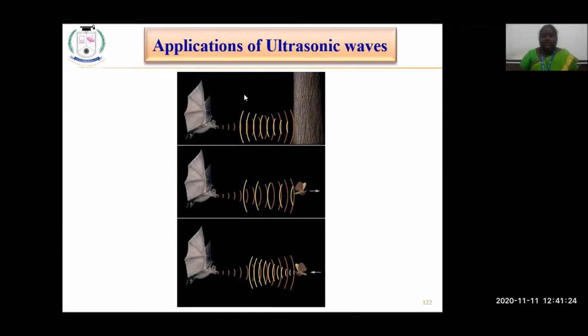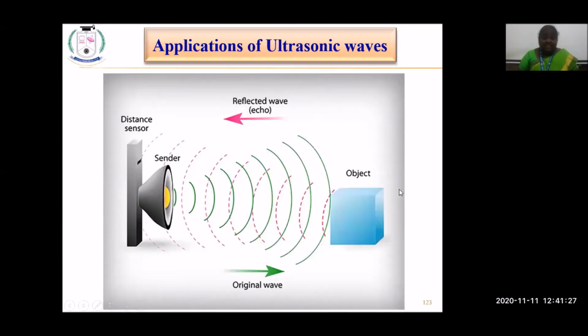The same concept is used here for our applications as well. This is how it is used. This is the ultrasonic sound wave generator. There is a sensor here which produces the ultrasonic sound waves. This is the sender, the transmitter. It sends the original waves, represented in green color. Whenever any obstacle or target is identified, the sound waves will be reflected.